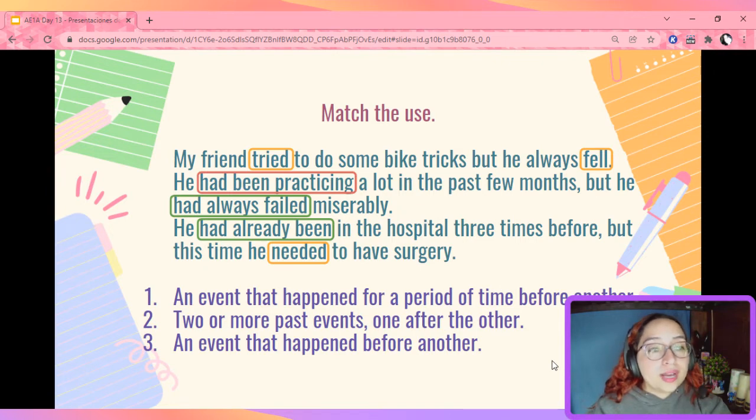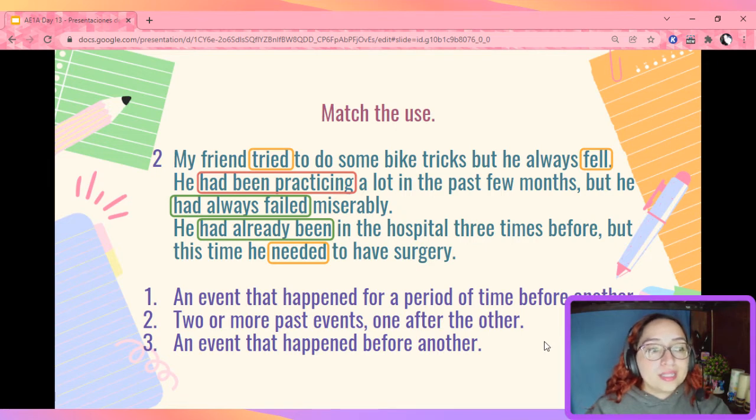Okay, so let's go ahead and check sentence number 1. My friend tried to do some bike tricks, but he always fell. This would be number 2. 2 or more past events, one after the other. So one event happens, and then another, and then another, and then another.